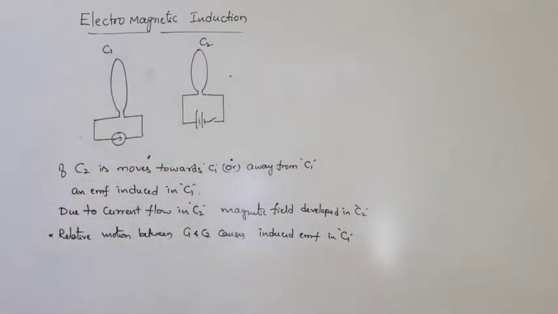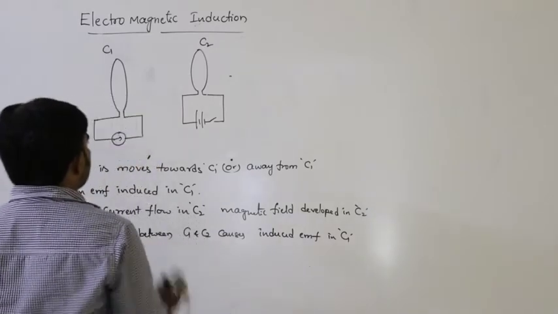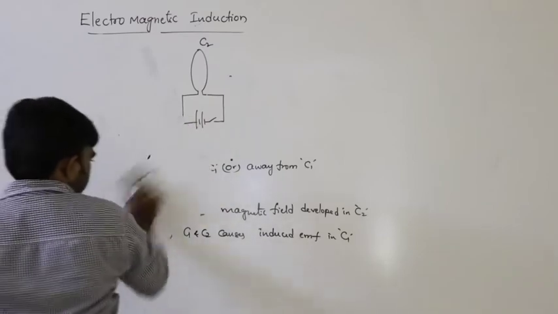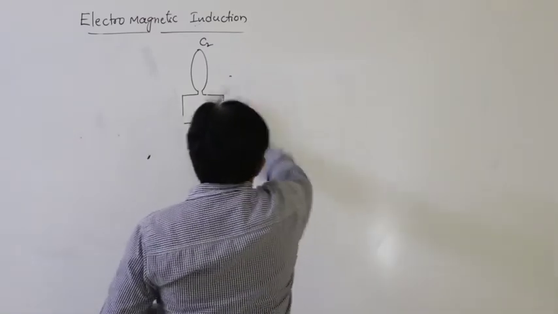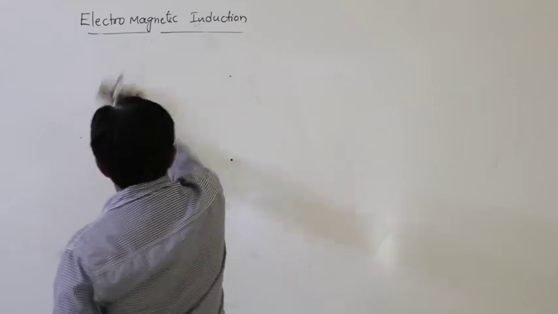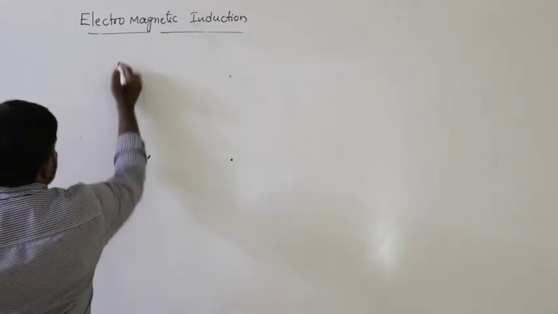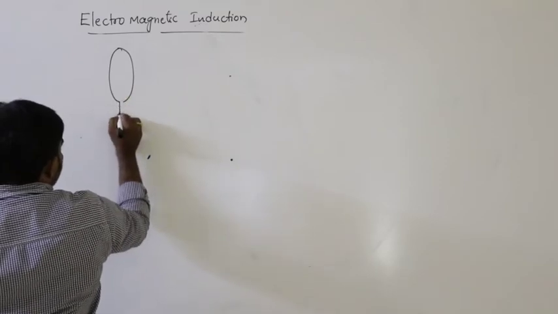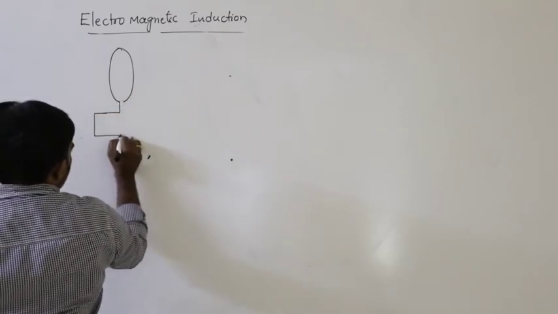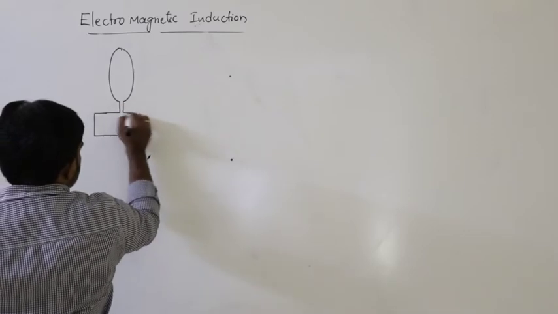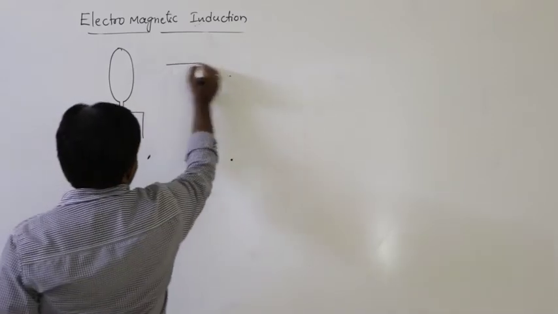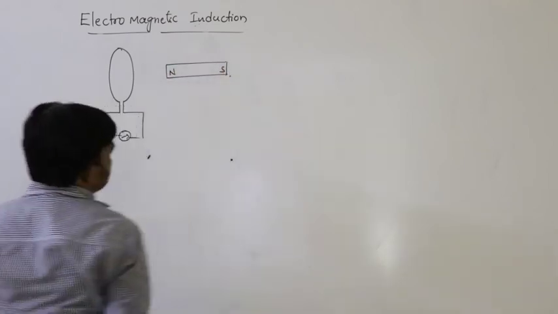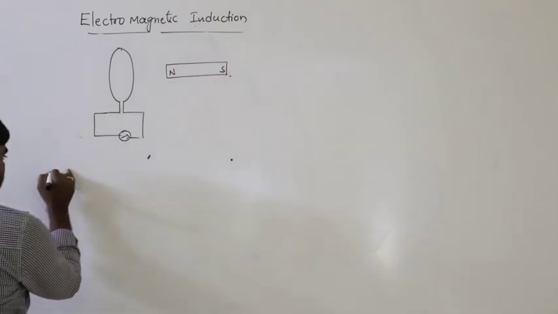So two situations. What are the points we have to remember based on this? And one more thing, let us say this is the coil and this is the magnet, north pole, south pole. So points.